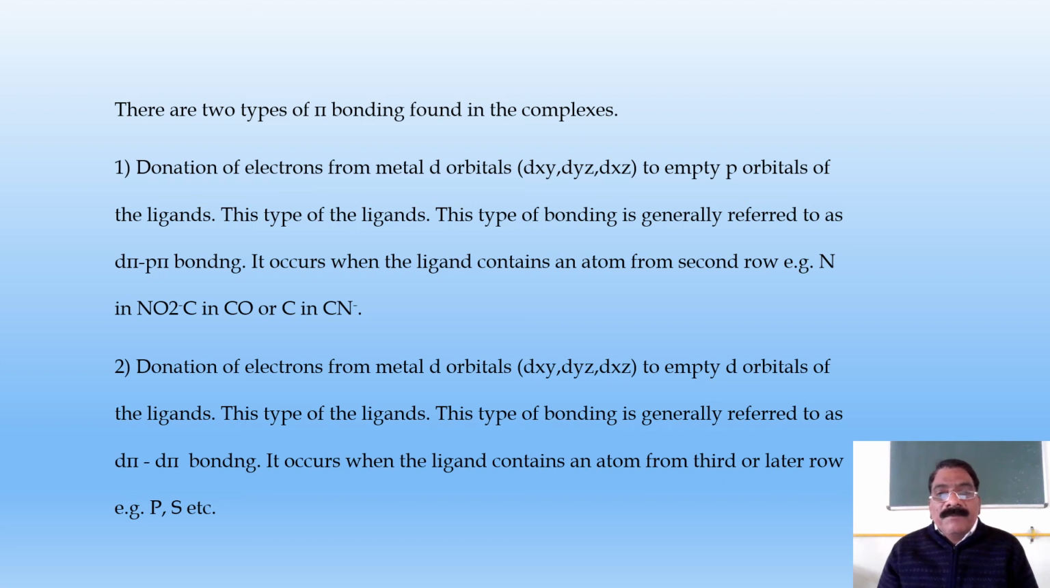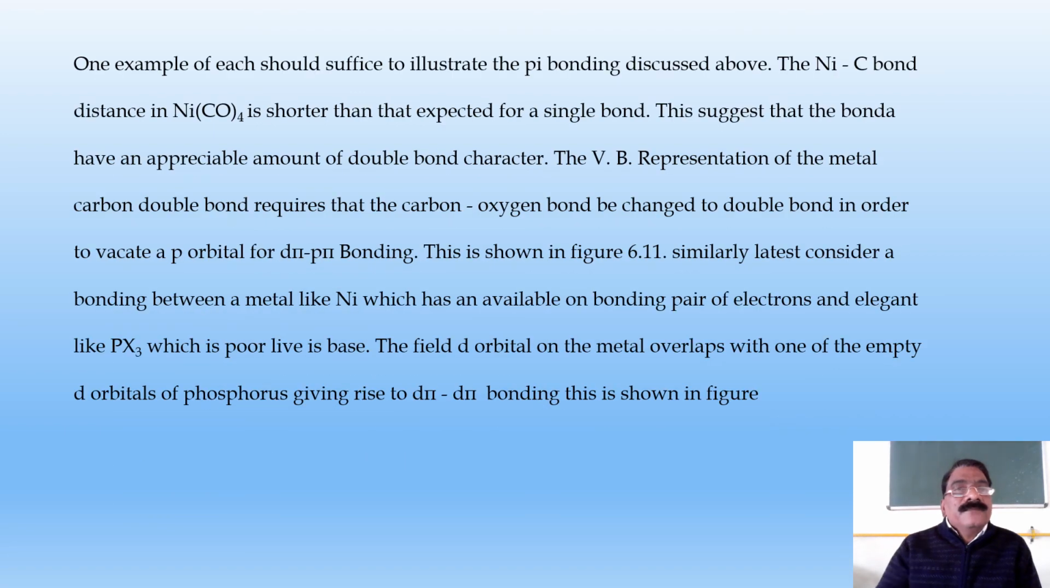This type of bonding is generally referred to as d-pi d-pi bonding. It occurs when the ligand contains an atom from the third or higher row, for example P, S, etc. atoms. One example of each should illustrate pi bonding.